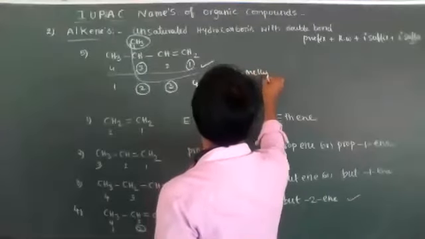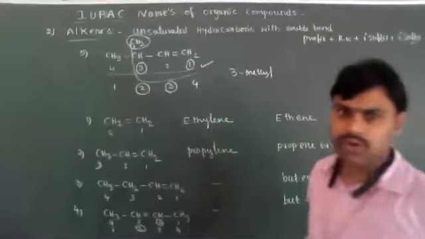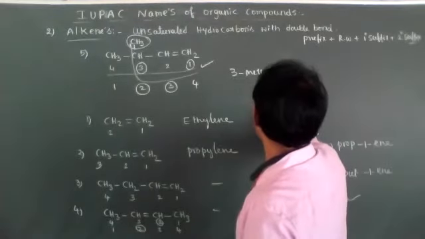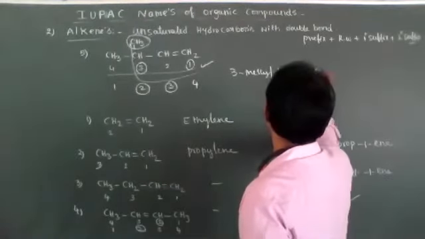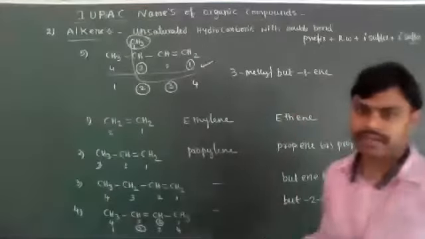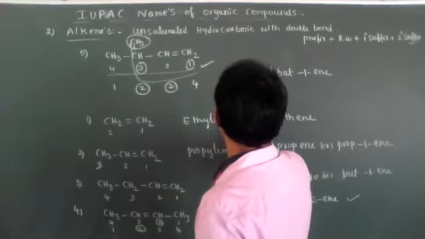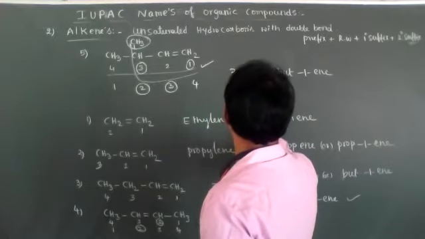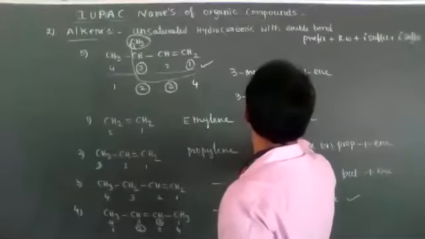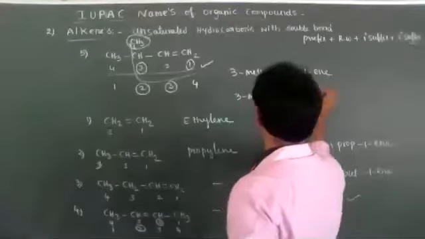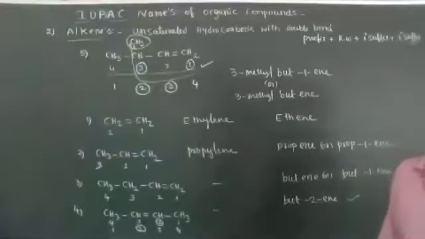Now its correct IUPAC nomenclature is 3-methyl, the root word is 4 carbons, but-1-ene. Or otherwise you may write it like this also: 3-methylbutene is also correct.